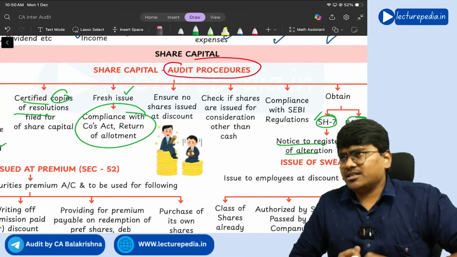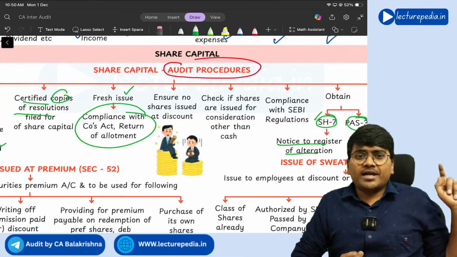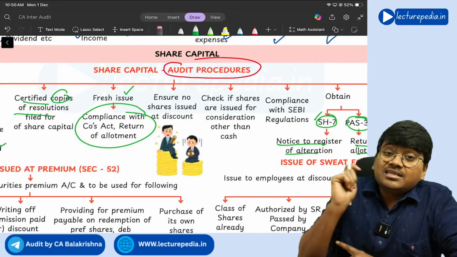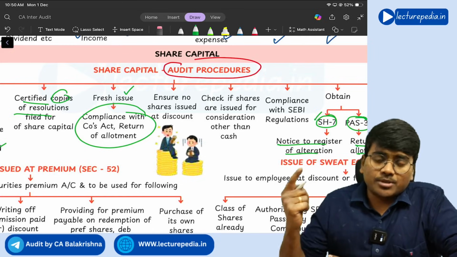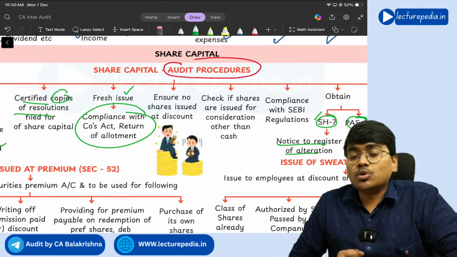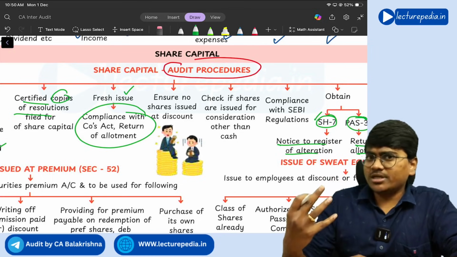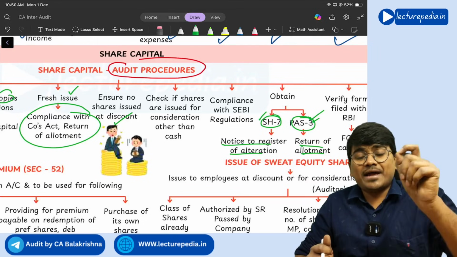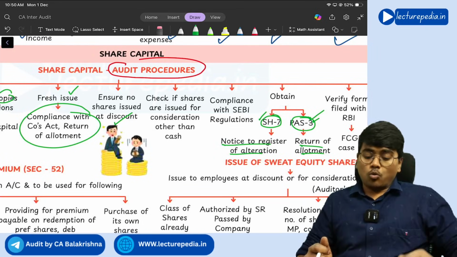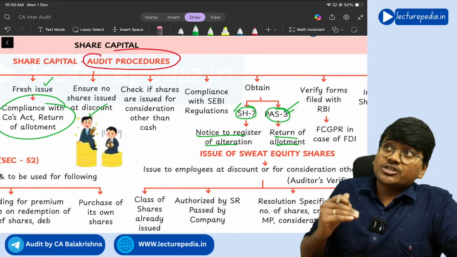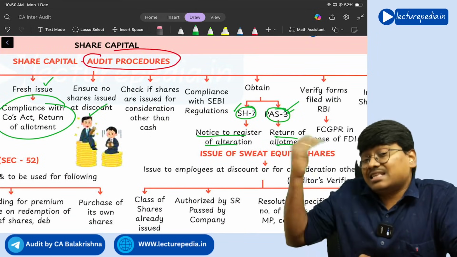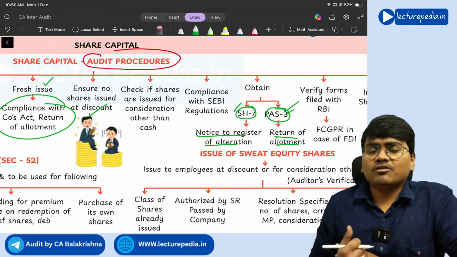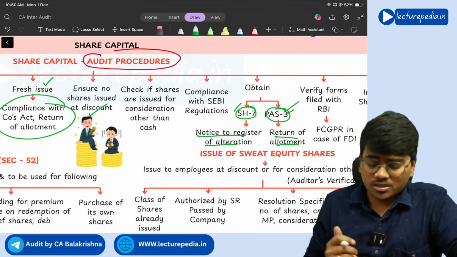Another important point with respect to share capital is you should not issue share capital at a discount. You can issue shares at a premium, but you should not issue shares at a discount. So the auditor needs to see whether any shares have been issued at a discount. If any shares are issued at a discount, it will be void ab initio. That means it will be void, it will be invalid. And if shares have been issued for consideration other than cash, then the auditor needs to see whether the position reflected in the financial statements and the books of accounts is proper or not.